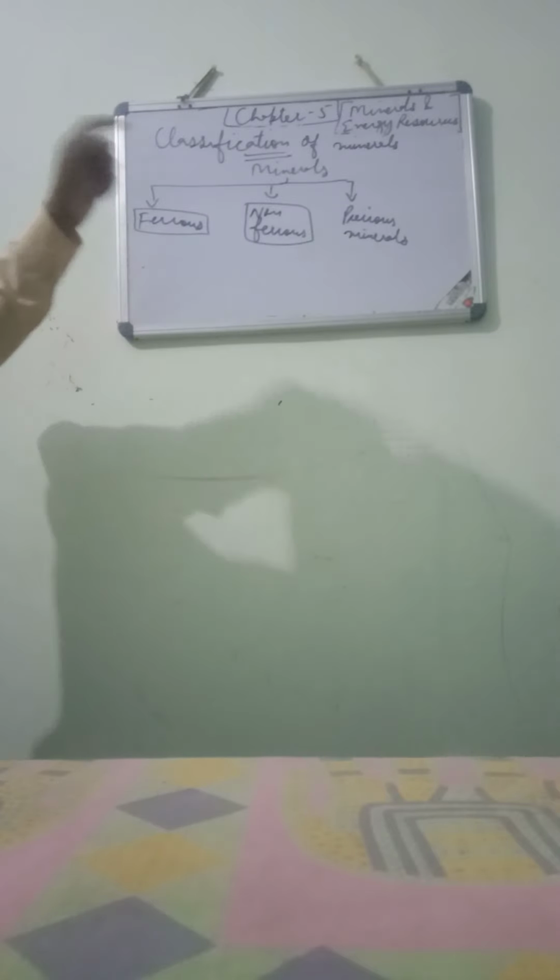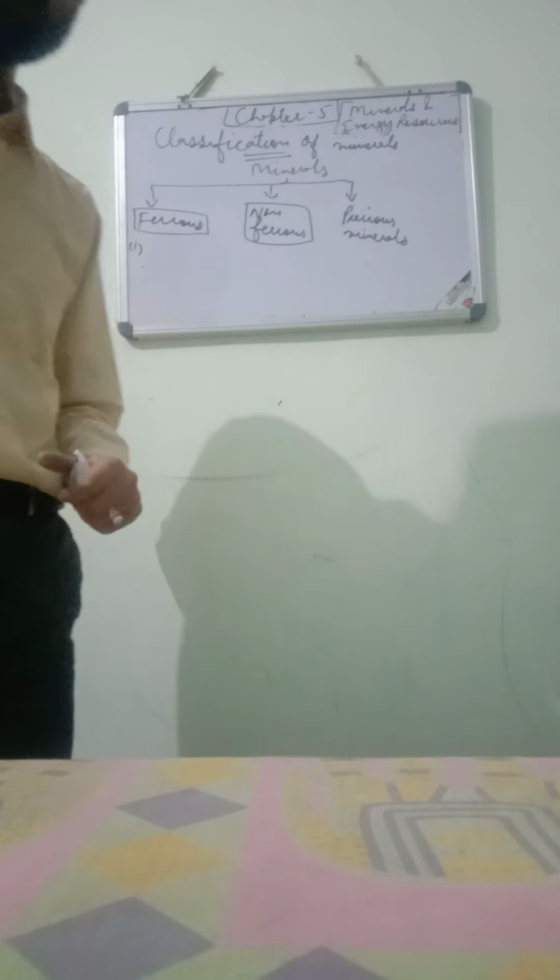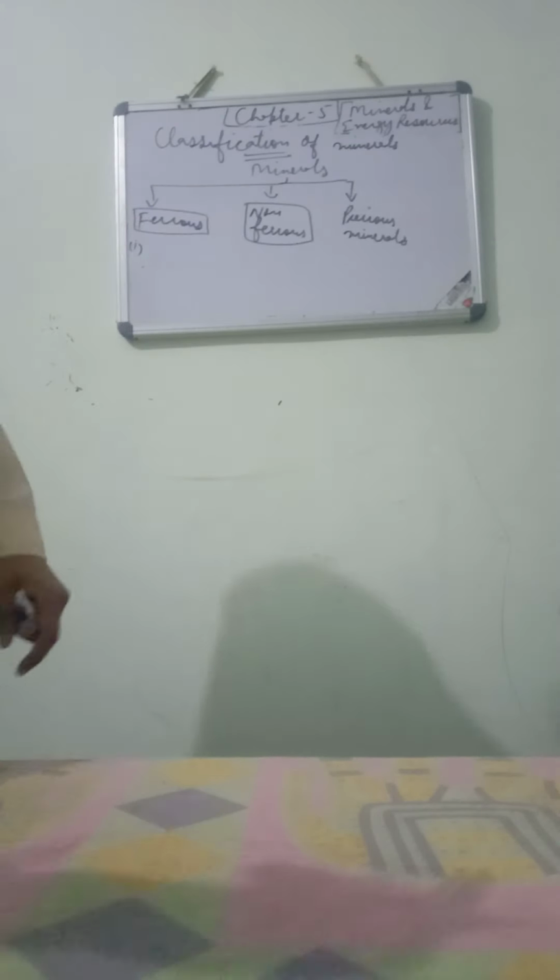Come on. Now first of all, ferrous minerals. Son, the ferrous minerals are those minerals that contain iron. That contain iron in them. Those minerals are called ferrous minerals. The major difference. These minerals contain iron.